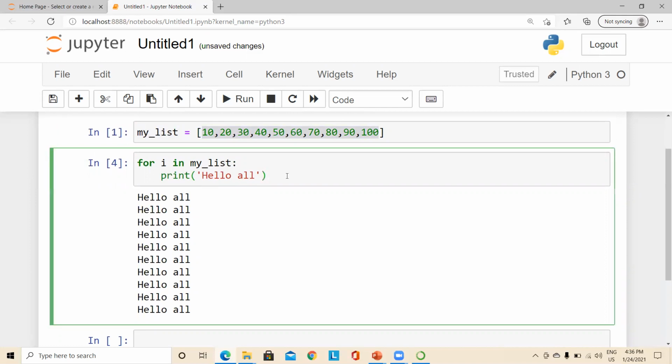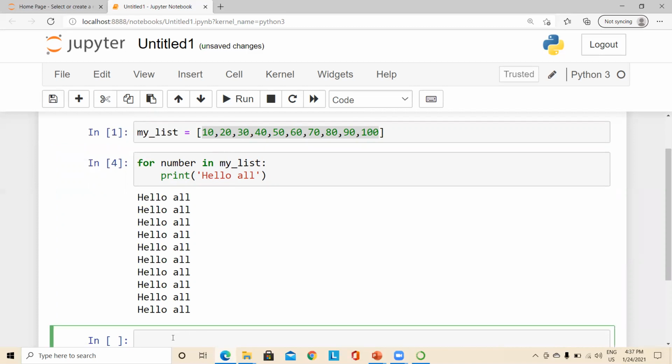So this is how a for statement can be used. Whatever we use here denotes the variable name, and if we want to use the variable name inside the for loop block, it means we want to use the item available in the list. So this is how a for loop can be used along with the list data type.